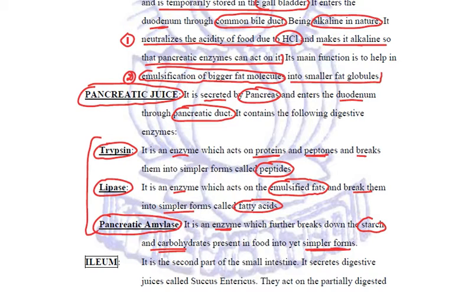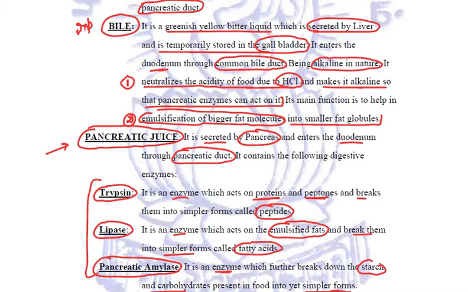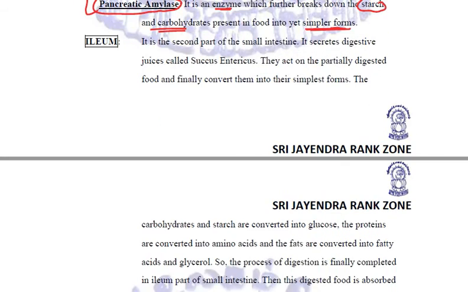And all these are present in pancreatic juice. So when we talk about the secretions reaching the duodenum part, there are two secretions. One secretion is the bile and the second secretion is pancreatic juice. Both these secretions play a very important role in the process of digestion of food. Now, from the duodenum, this food will reach the next part of the small intestine, that is the ileum.